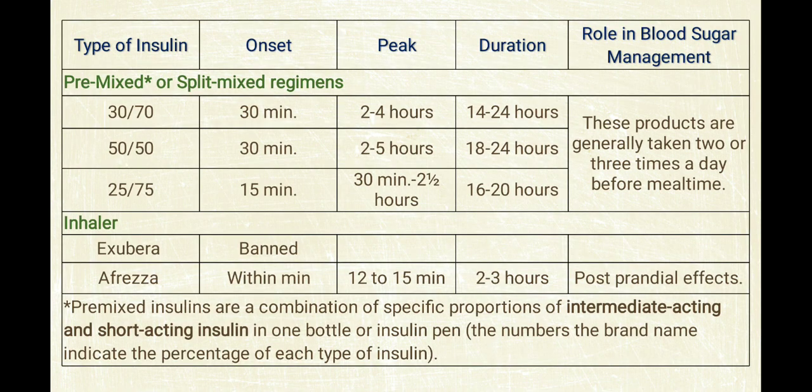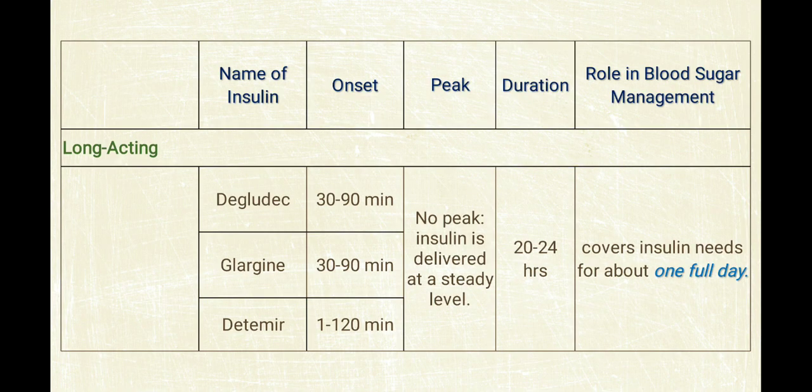Now the longer acting, which is degludec, glargine, detemir, which generally act in about half an hour to 1.5 hours. The duration is 20 to 24 hours. There is no peak of insulin; it is a peakless insulin. It is long acting and covers the insulin need for about one full day.